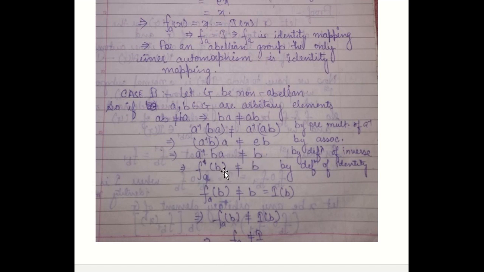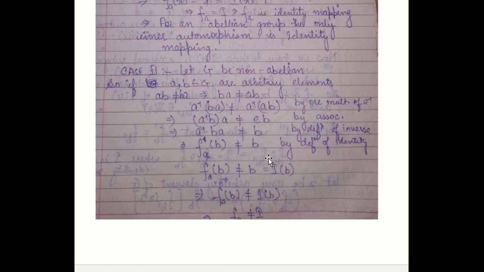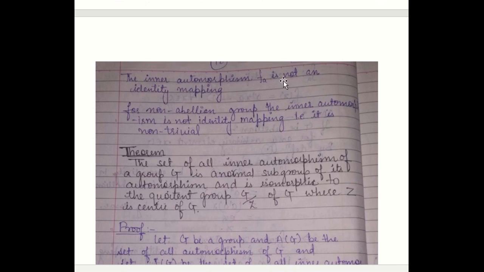So f_A(B), by the definition of inner automorphism, is A inverse BA, and f_A(B) is not equal to B. So the image of the element B is not equal to B, so it is not an identity automorphism. So in case of a non-abelian group, this automorphism is not necessarily an identity automorphism. So it is a non-trivial automorphism. That is the theorem we have proved. So the inner automorphism f_A is not an identity mapping. For a non-abelian group, the inner automorphism is not the identity mapping, so it is non-trivial.